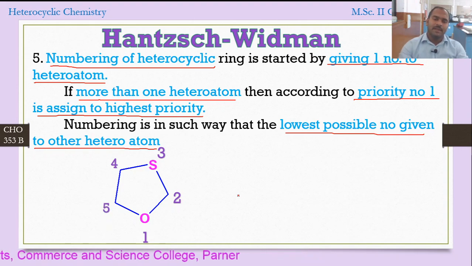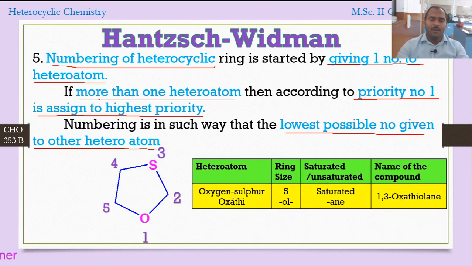So what should be the name of this compound now? There are two heteroatoms, oxygen and sulfur. So oxathia, right? 5 members. So in that way we are having the numbering. So oxathia, 5 member cyclic structure, therefore OL, and it is saturated, therefore ANE.